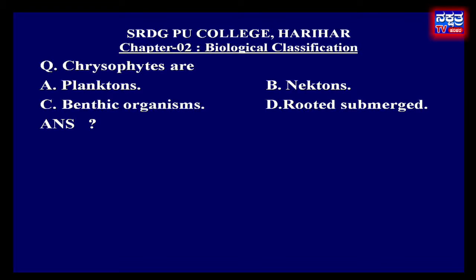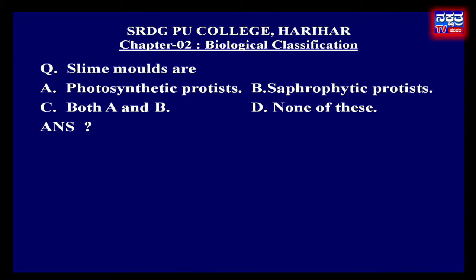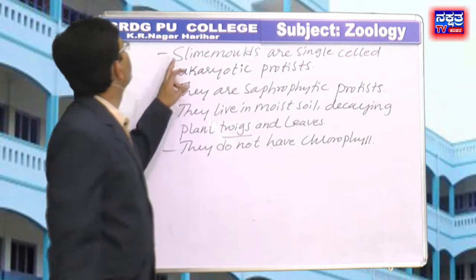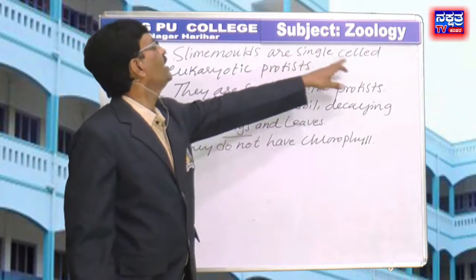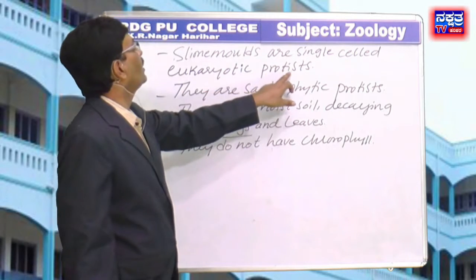Move to next question. Slime molds are option A, photosynthetic protists, option B, saprophytic protists, C, both A and B, D, none of these. Slime molds are single-celled eukaryotic protists.